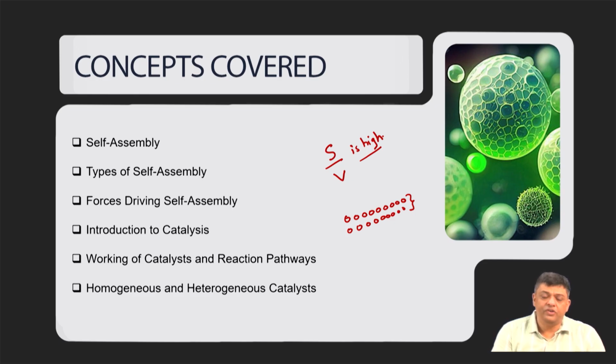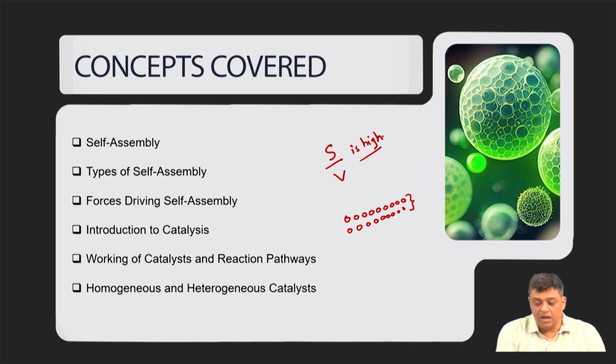That if there are any reactions or processes which are dependent on the interaction of the incoming reactant with the surface,